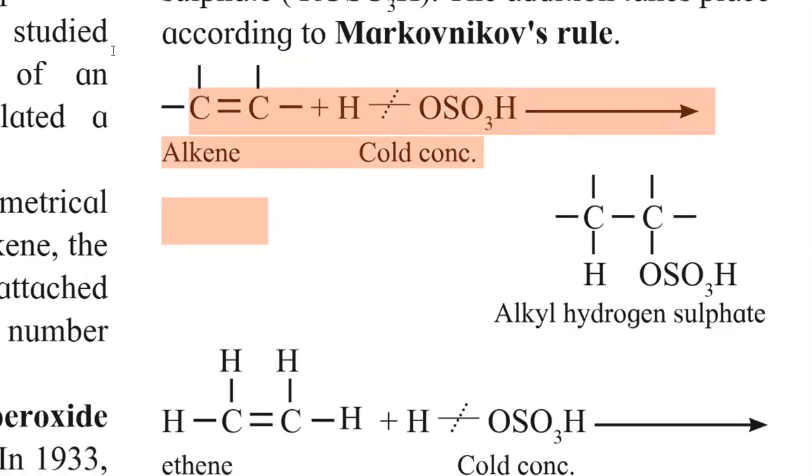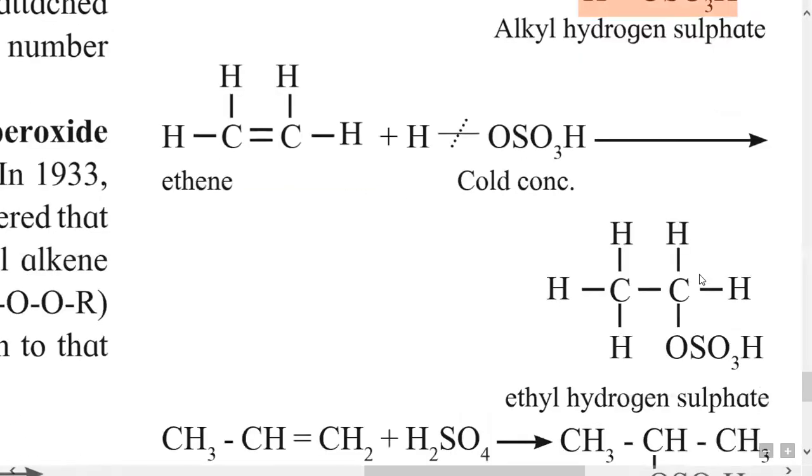The addition takes place like this. Here across the double bond hydrogen gets added and the negative part is OSO3H. The name of the product is alkyl hydrogen sulfate. A particular example is CH2=CH2, ethene, plus HOSO3H, cold and concentrated sulfuric acid.